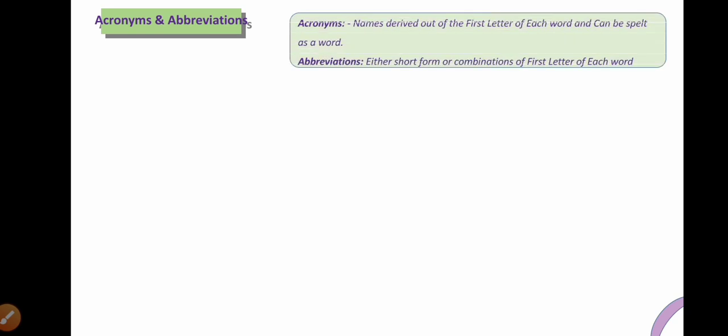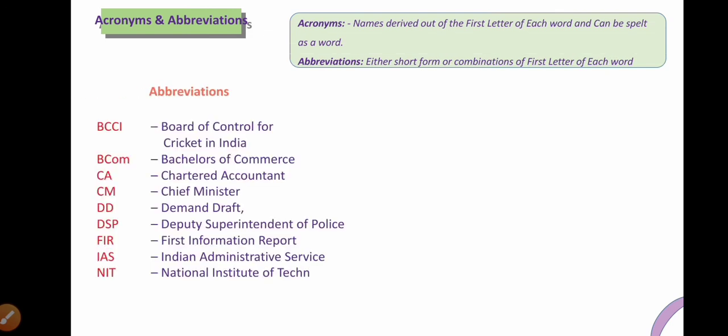The next and final method is called the acronyms or abbreviation method. An acronym means names derived out of the first letter of each word of the combination, or abbreviation means it's either a short form or a combination of the first letter of each word, but each letter should be pronounced. A few examples for abbreviations are BCCI. It's the Board of Control for Cricket in India. BCom is a short form of Bachelor of Commerce.